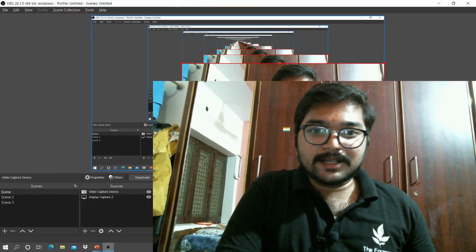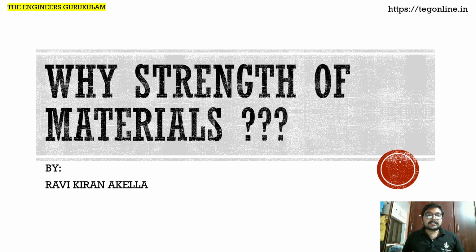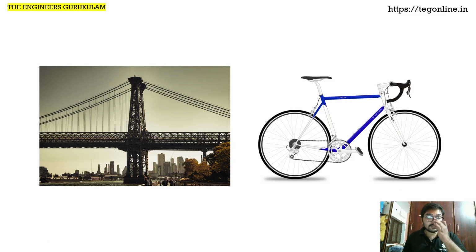Before that, let me minimize myself here so that you can see my presentation. So why strength of materials? Here you can see two images. One is a civil structure, the other is a mobile object, a bicycle. The civil structure is the bridge, which is used for transportation of vehicles from one side of a river bank to the other side, or from one side of a cliff to the other cliff. For these purposes we generally construct bridges. Now we have understood why we use it.